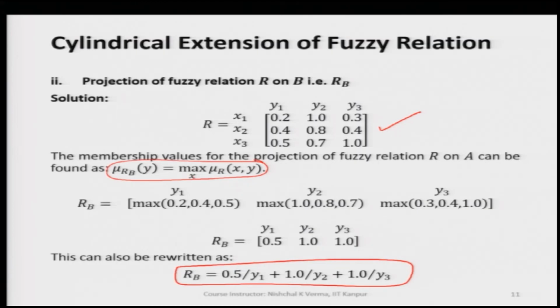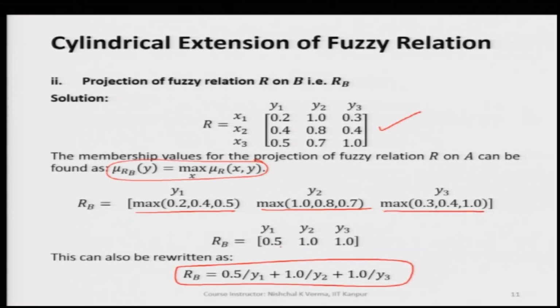So, when we take the max over x, we see that R B is going to be max of 0.2, 0.4, 0.5 with respect to the y 1 value. Similarly, corresponding to y 2 we are getting max of 1, 0.8, 0.7, and with reference to y 3 we are getting max of 0.3, 0.4 and 1.